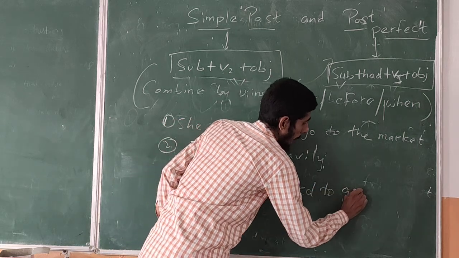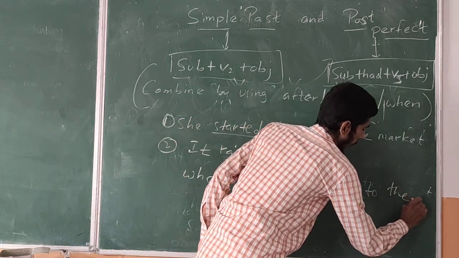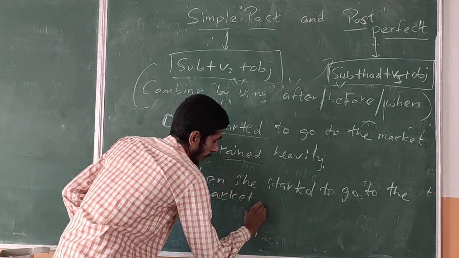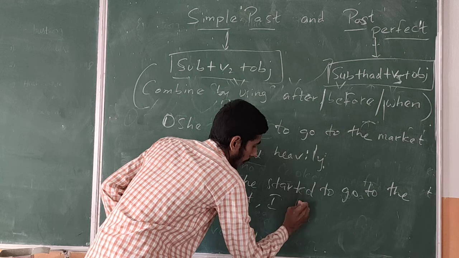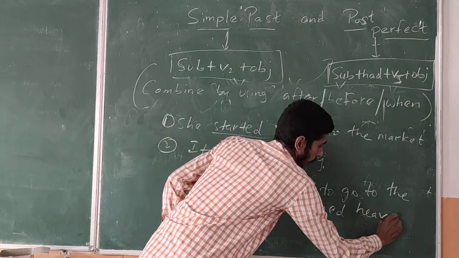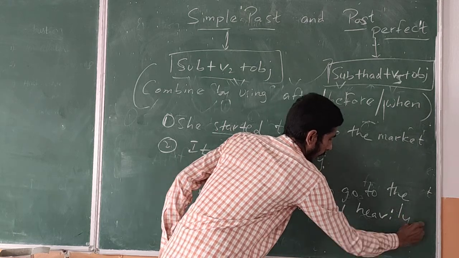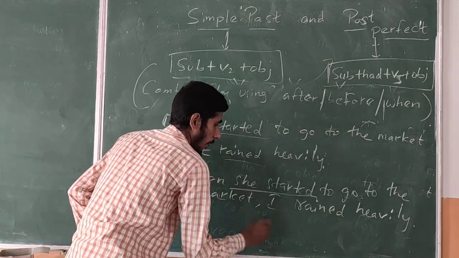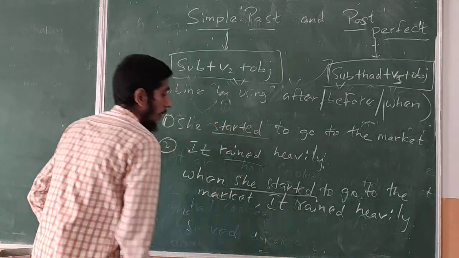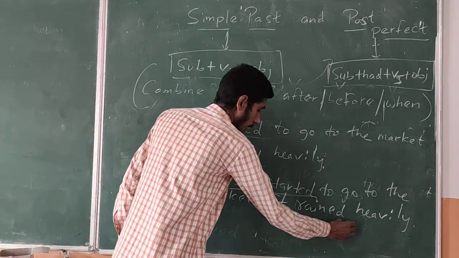So here the answer is: when she started to go to the market, it rained heavily. She started, it rained.